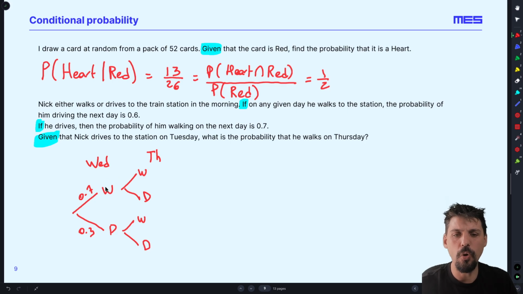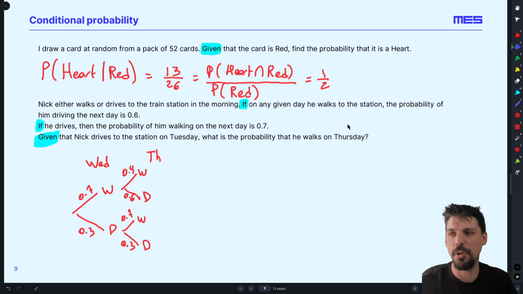Now, once I've walked, the odds of me driving are much higher, right? Because I'm tired. 0.6, we've written that here, which means the odds of me walking are only 0.4. And once I've driven, the odds of me walking, as we've established, are 0.7 and 0.3. And here we can see conditional probabilities. We will come back and answer this in a second. The probabilities of me walking or driving change depending on whether I walked or drove the previous day.